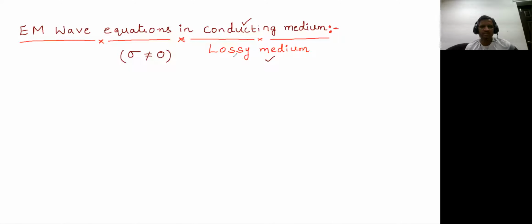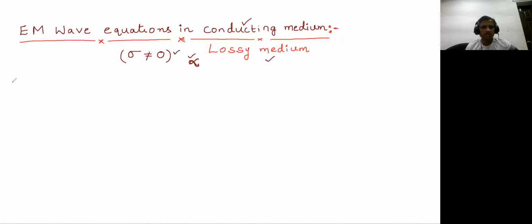Lossy medium means there is some loss of amplitude or power, and that loss of amplitude or power is obtained when sigma is not equal to 0. There definitely you have some attenuation of the electromagnetic wave. This alpha will be having some value when sigma is not equal to 0. When sigma is 0, alpha is also equal to 0. Now let us try to find out the electromagnetic wave equations in this conducting medium or lossy medium.